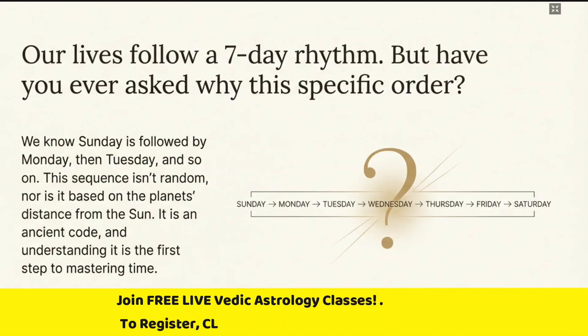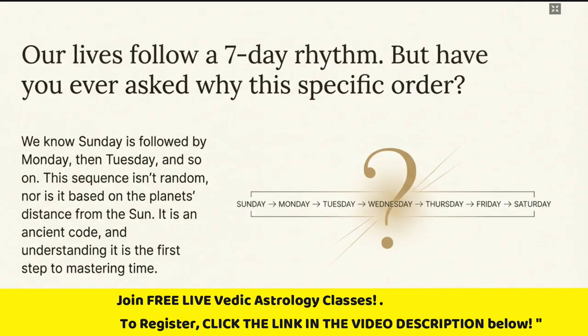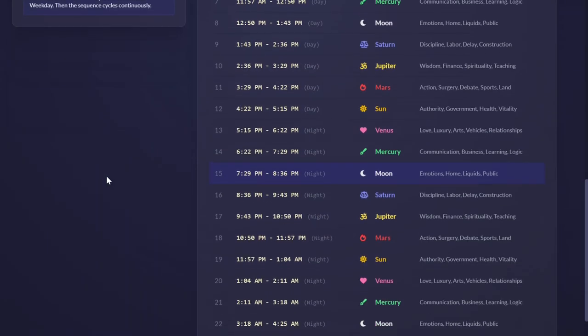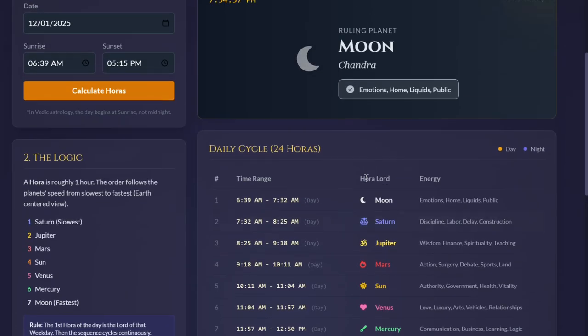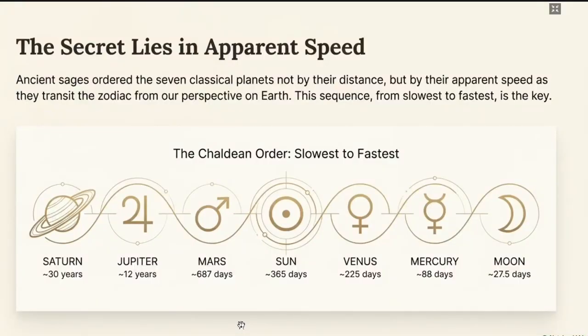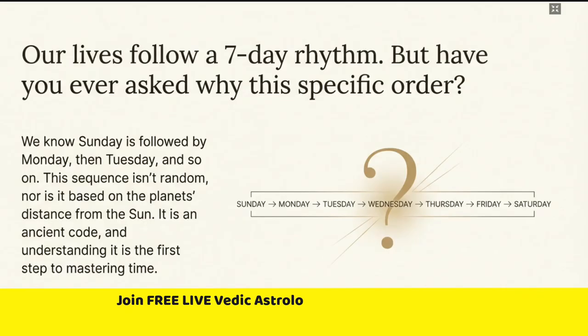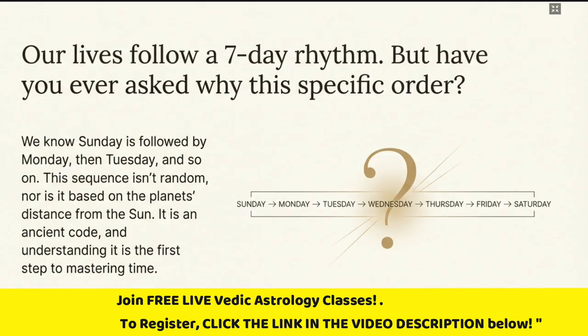After Sunday, why can't we say a Tuesday, or why can't we say a Wednesday? Like, is there any logic, or someone just press calculate Horas? So once you do this, it will calculate the Horas. Now see. So why does this Kumbh Mela happen once in 12 years only? After Sunday, why can't we say a Tuesday, or why can't we say a Wednesday? Like, is there any logic, or someone just okay?